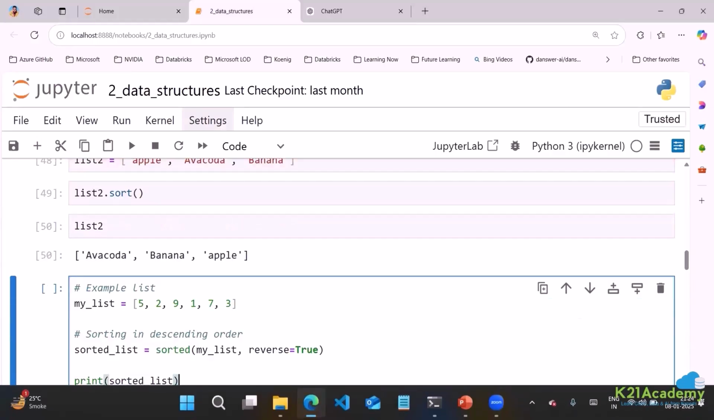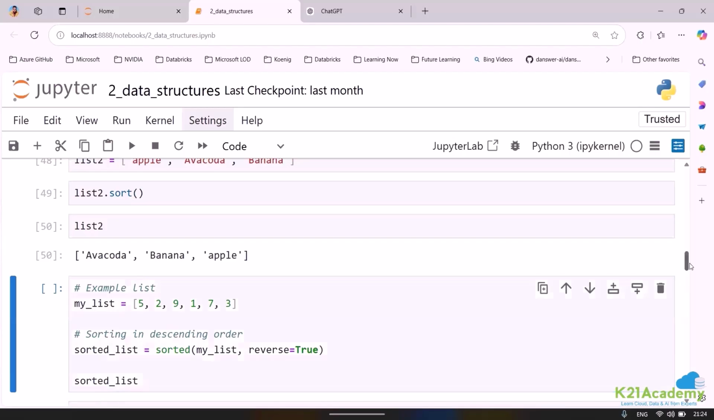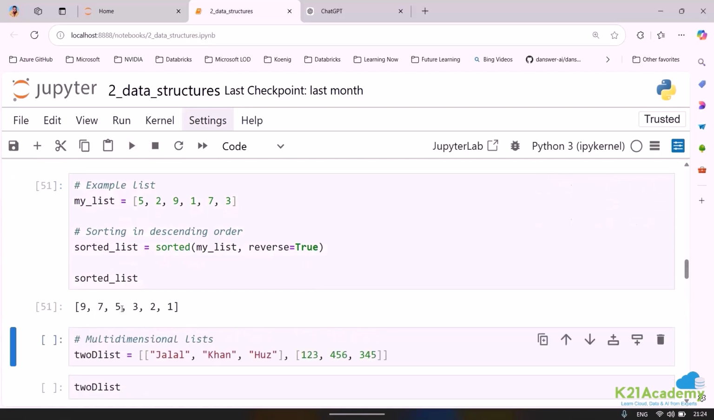Now I have got a list. I am not interested in using this print. I'll directly use this sorted list to get the response, and we'll be able to see. I've got a list, and here I am saying reverse is equal to true. If I run this, then it will go ahead and do the reverse.